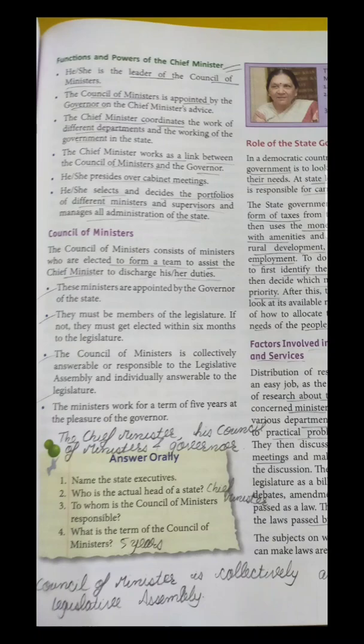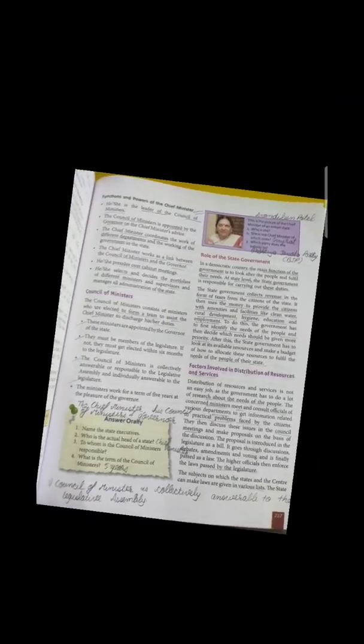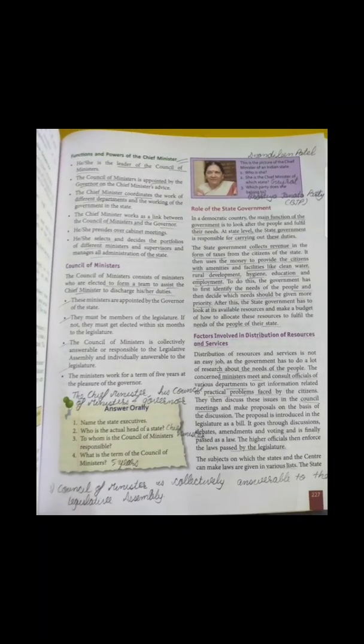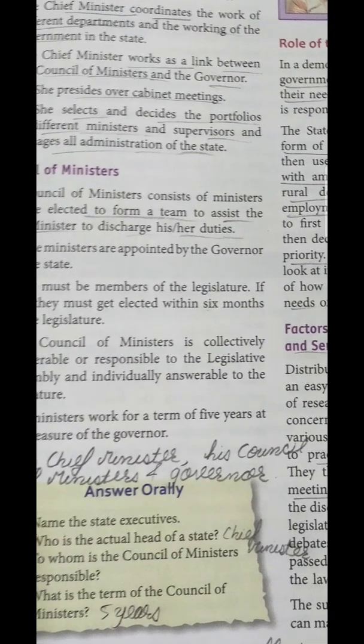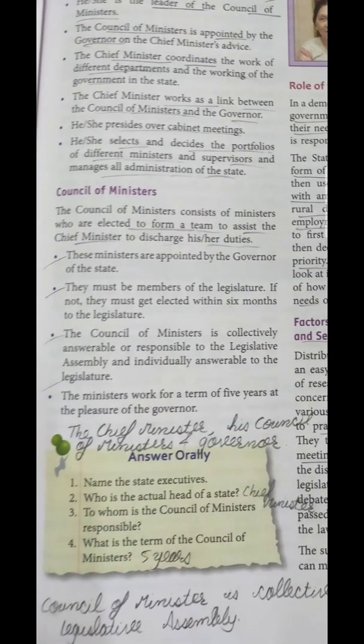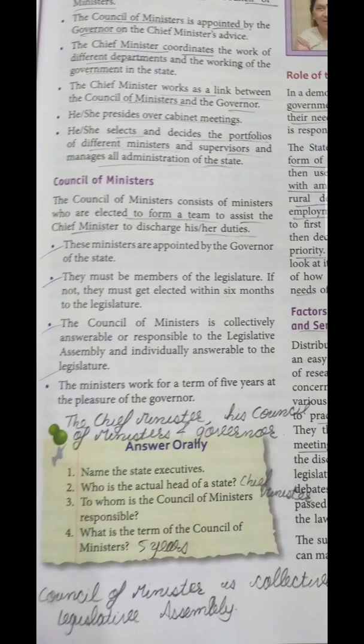And the third one is, to whom is the Council of Ministers responsible? So the Council of Ministers is collectively responsible and collectively answerable to the legislative assembly. We had already discussed here, right? So check the third point once: the Council of Ministers is collectively answerable or responsible to the legislative assembly. Okay, the fourth one asks what is the term of the Council of Ministers. So definitely the term for the Council of Ministers is also 5 years.